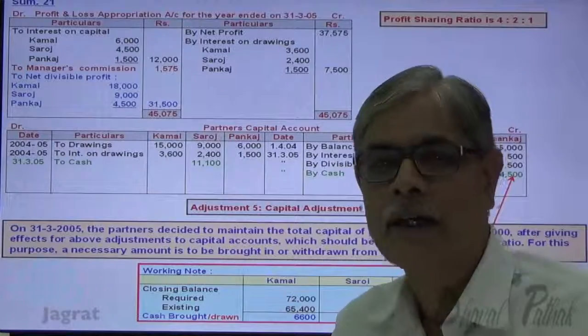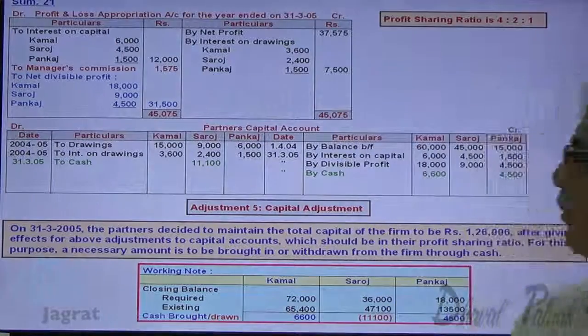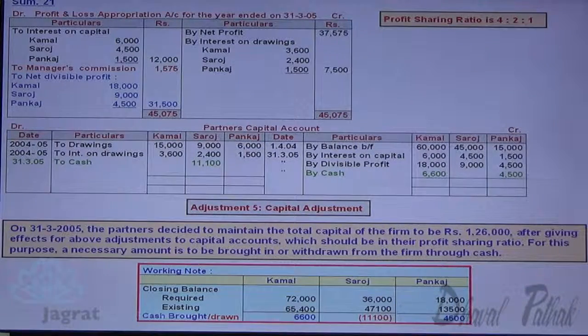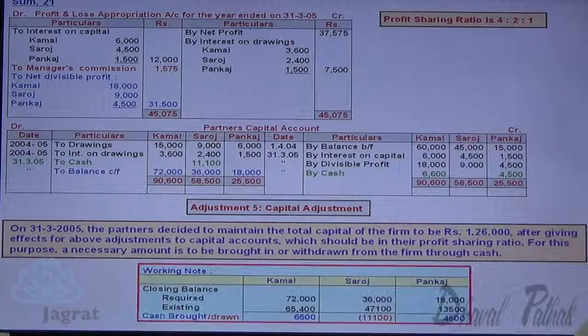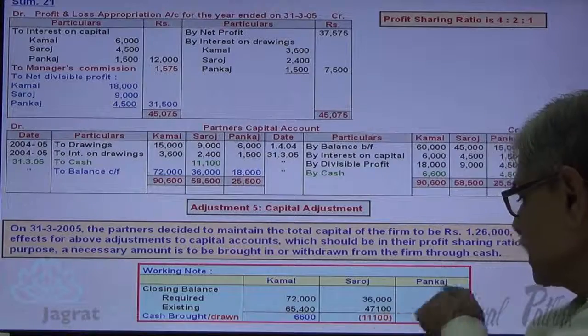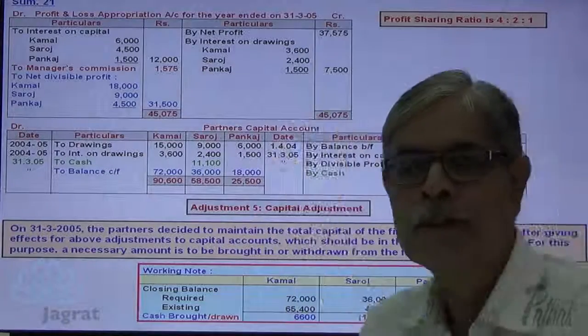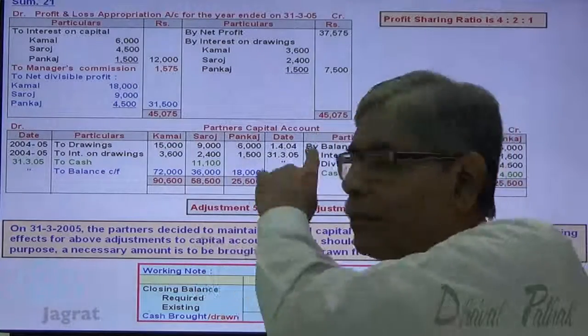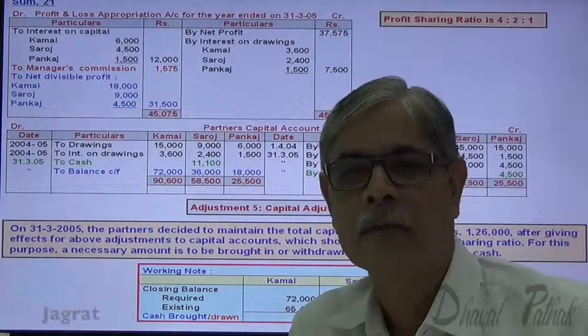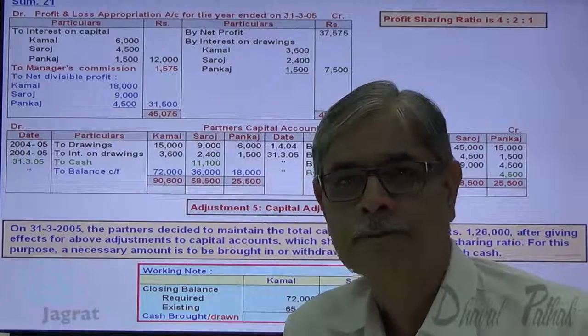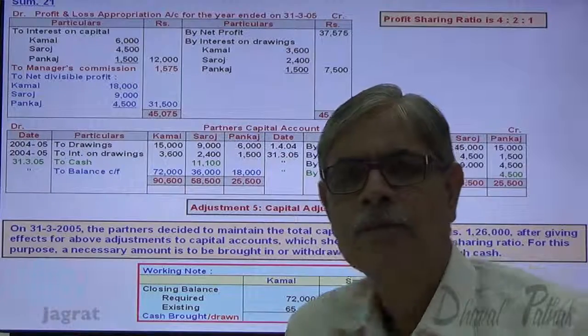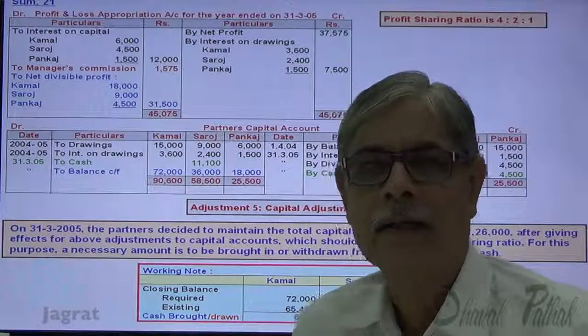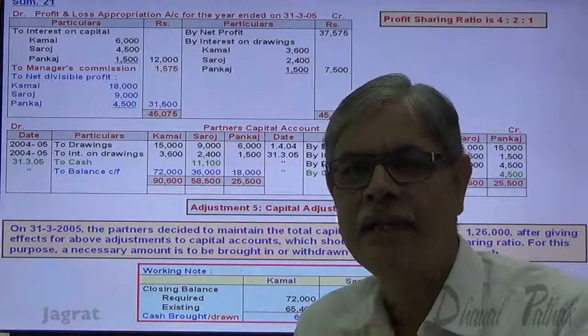Now if we work out the capital balance, it will be in the profit sharing ratio and that will be exactly as required. That is 72,000, 36,000 and 18,000. This is the capital required, that will be the closing balance in capital account, balance carried forward. This is how the effect of capital adjustment could be given. I have explained in detail.